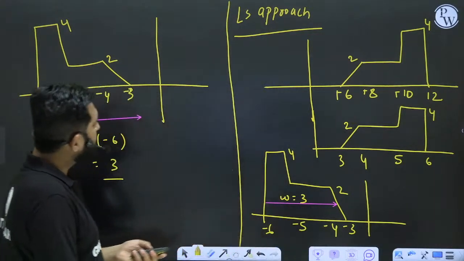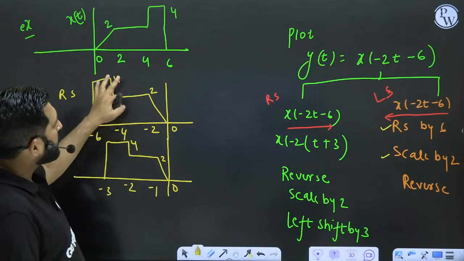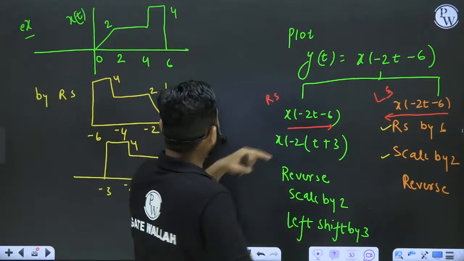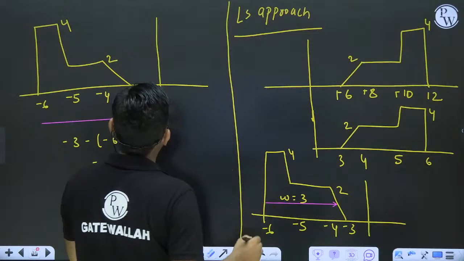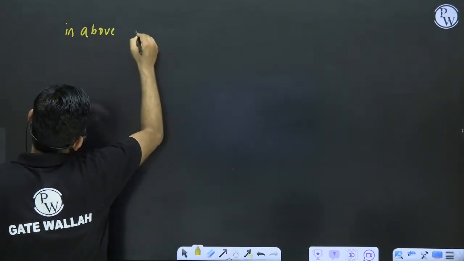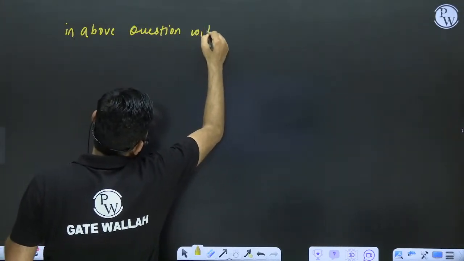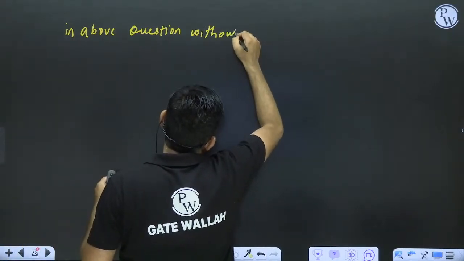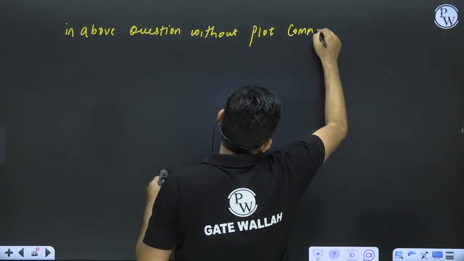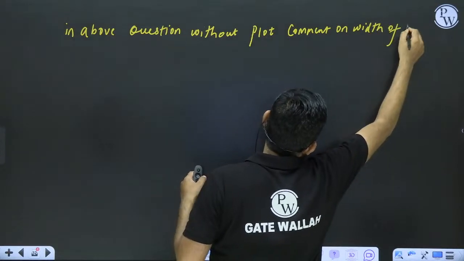Now one thing is that, see here, suppose someone asks you, without plotting, find out the width of this signal. Let me ask: in the above question, without plotting, comment on the width of y(t).